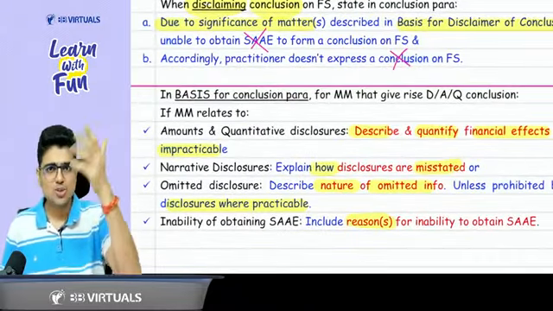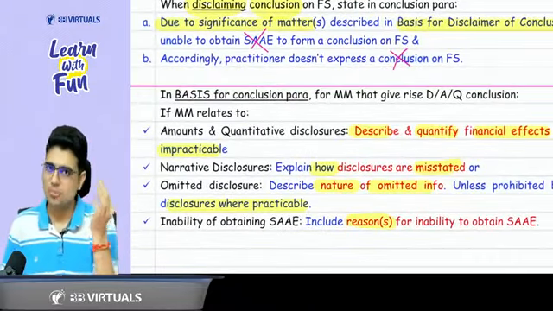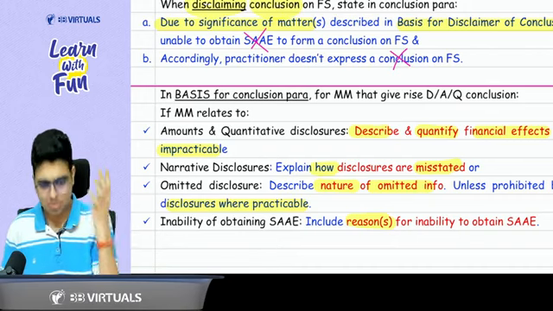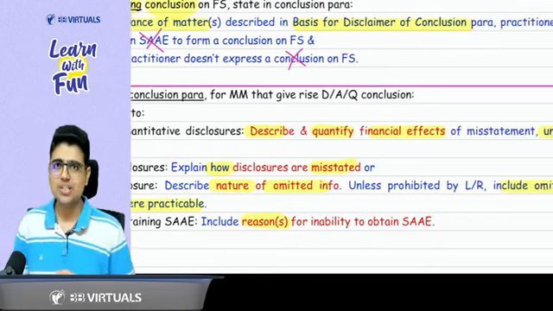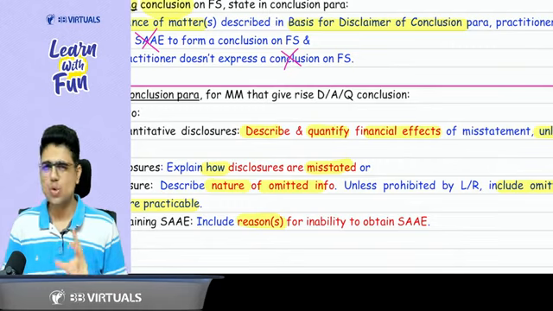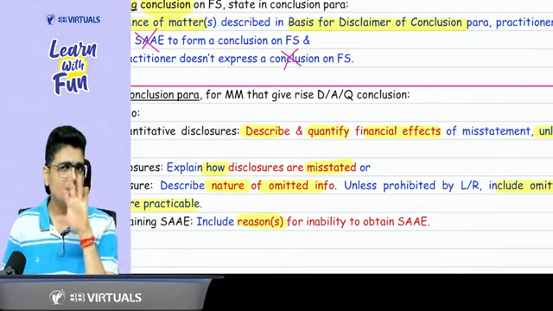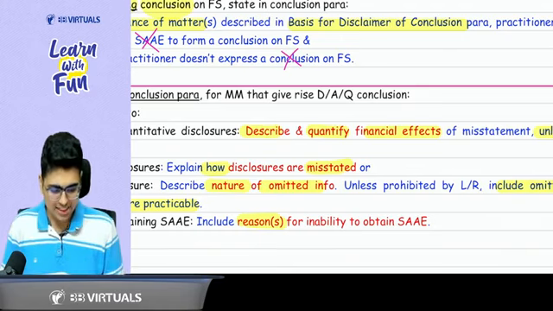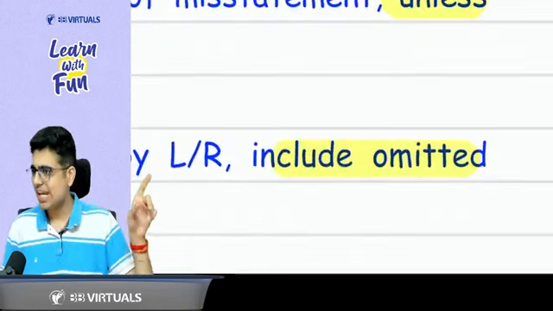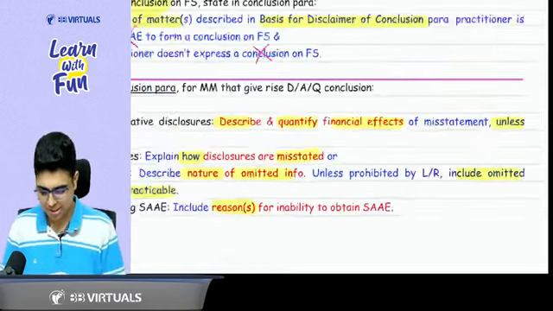Easy, sir. So these basic things are done. Practitioner report I'll just cover at the end. EOM and OM para are exactly the same. EOM para is done for what? Draw the attention to a matter that is presented and disclosed in the financial statement. You should also have evidence that this matter is not materially misstated. Plus, it is fundamental to users' understanding of financial statement. At the heading, emphasis of matter, same as SA 706.